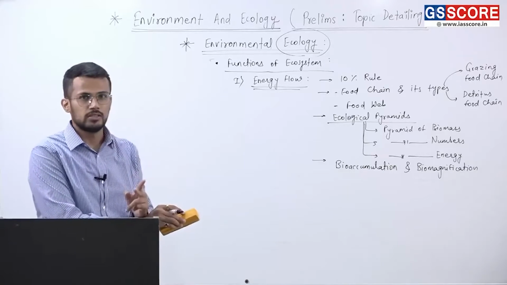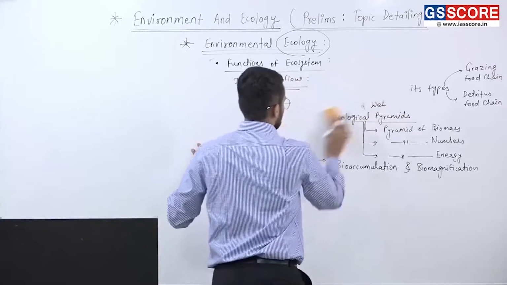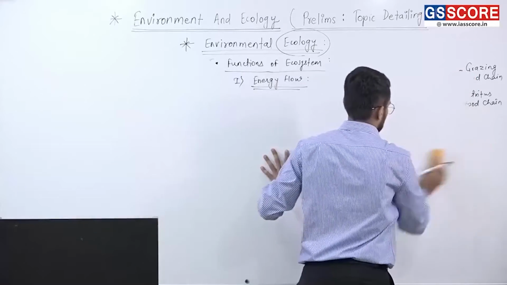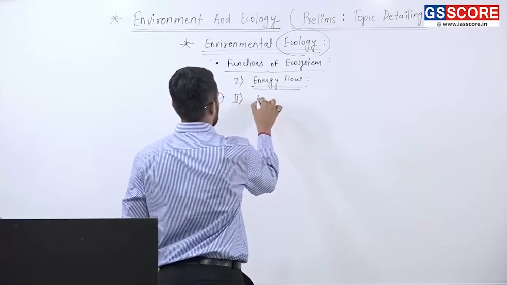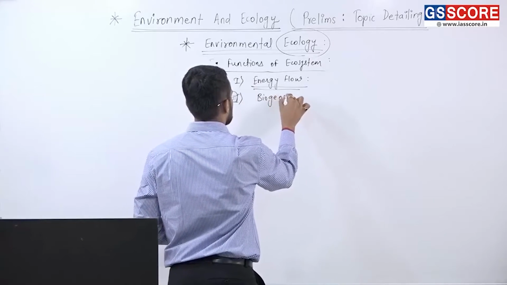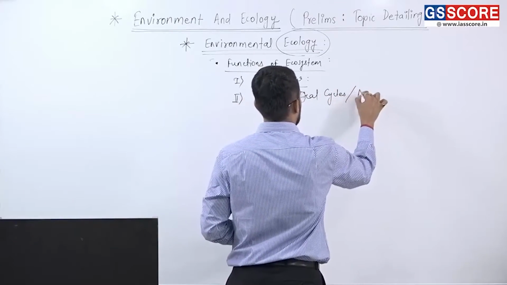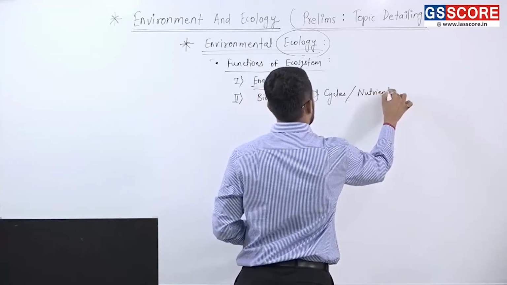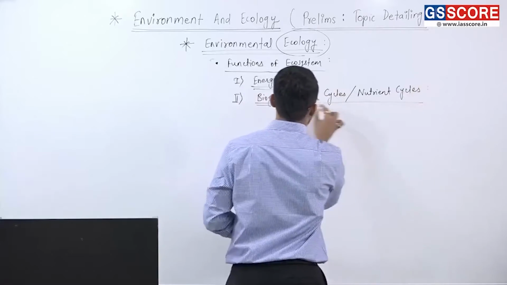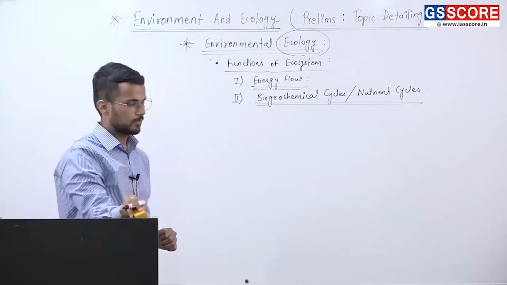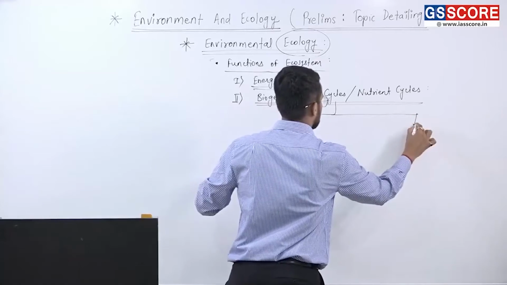The second important function is biogeochemical cycles, which are also called nutrient cycles. There are two types of biogeochemical cycles or nutrient cycles.